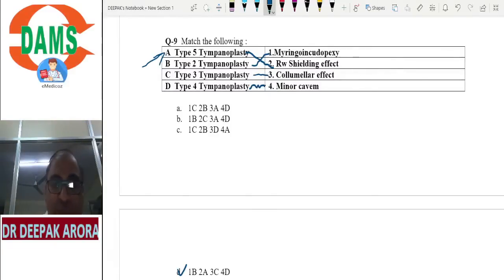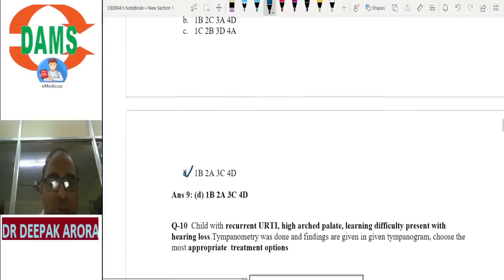Time management, better please in the upcoming INICET examination maintain the time management. Time management should be the first priority. Don't waste your time. If you're stuck on one MCQ, better jump to the next one. Don't waste your extra time on one MCQ. Clear? So time management should be the priority. Coming back to the topic.